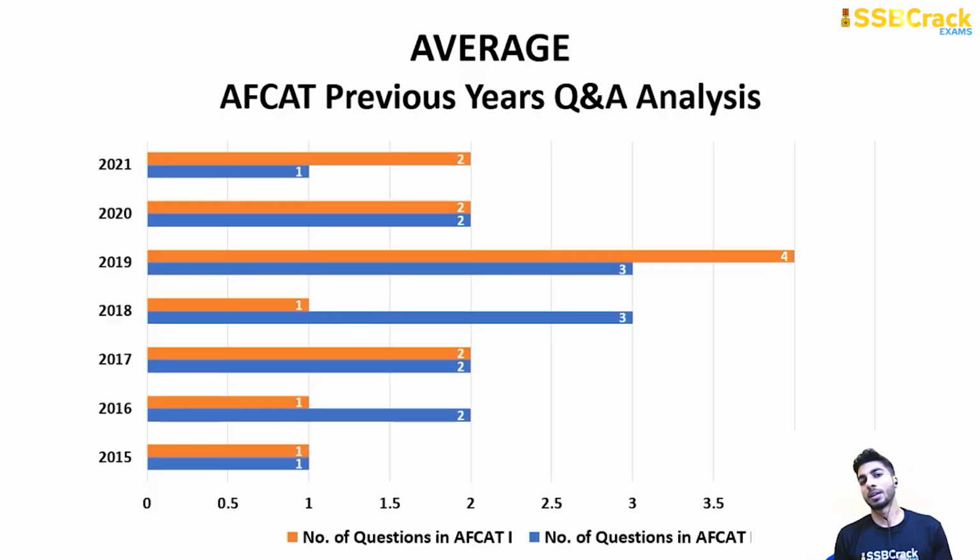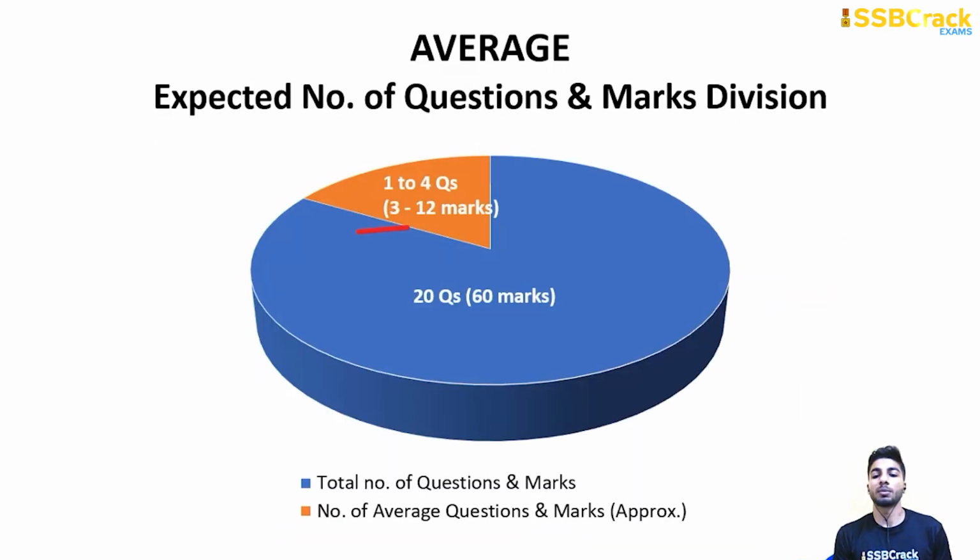Now coming to the next topic, that is average. In average, the maximum number of questions is 4 and the minimum number is 1. So this is also an important topic, right? And the marking scheme, the weightage, is 3 to 12 marks, right?